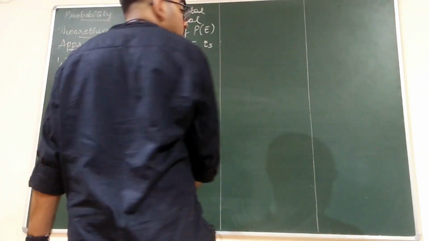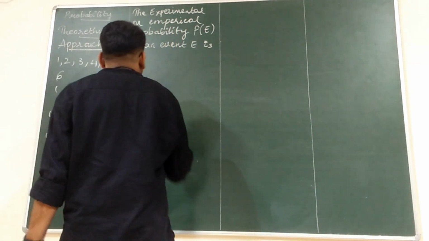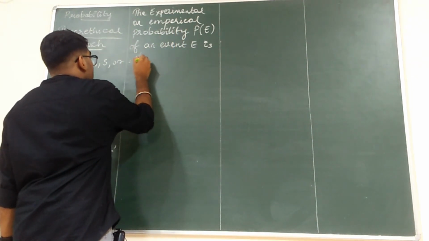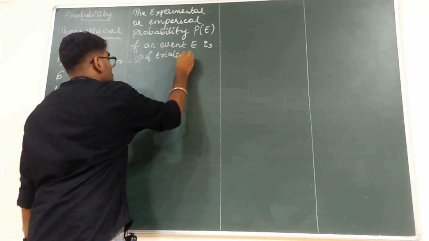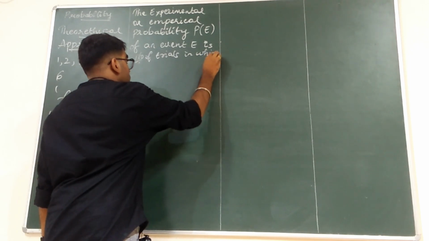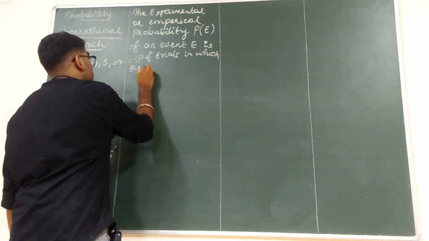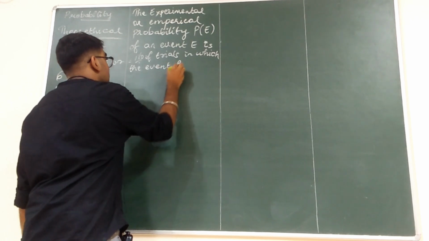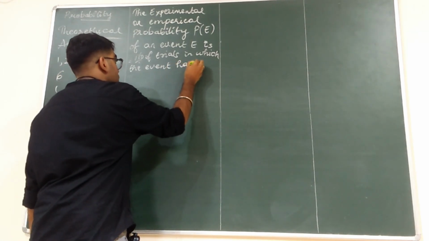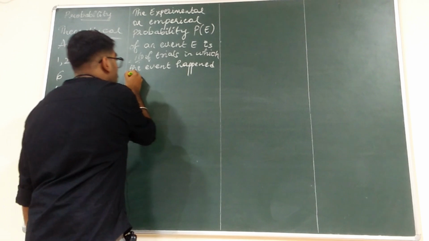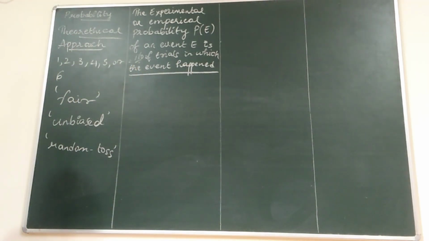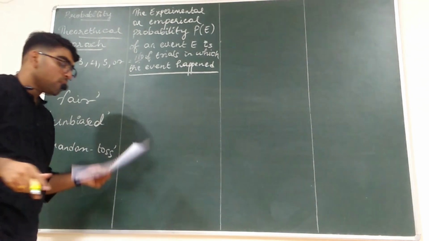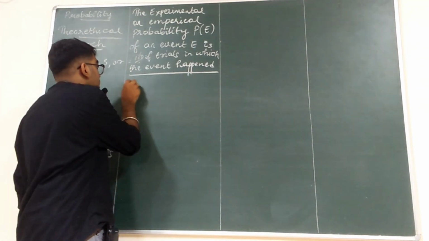Number of trials in which the event happened, divided by the total number of trials.